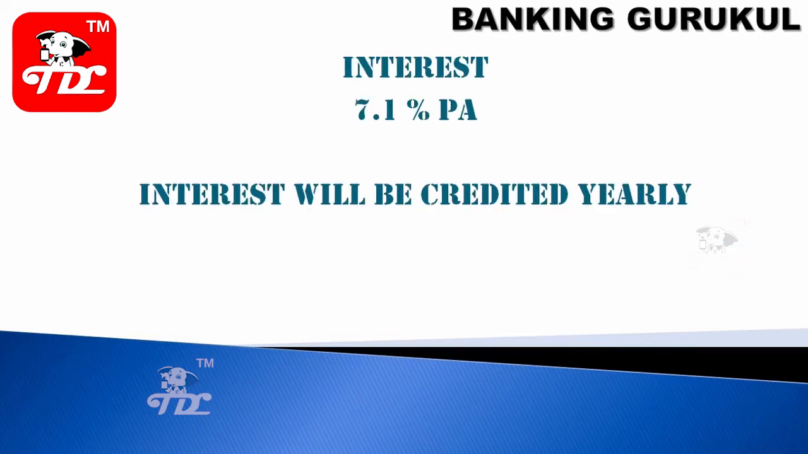So what is the interest rate? Whatever I have given is the present interest rate. It will keep on changing from period to period. Right now it is 7.1% per annum. And interest will be calculated and credited to your account every year. So after March, in the April month, for the previous financial year, interest will be calculated and credited to your account. You can see it in your PPF passbook.